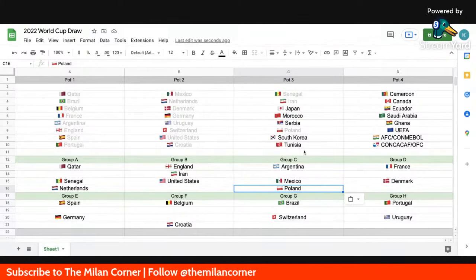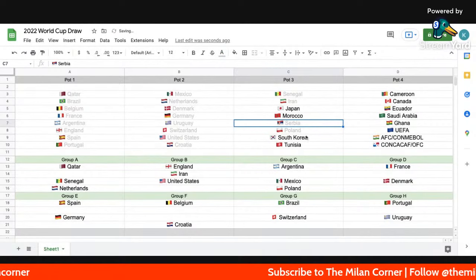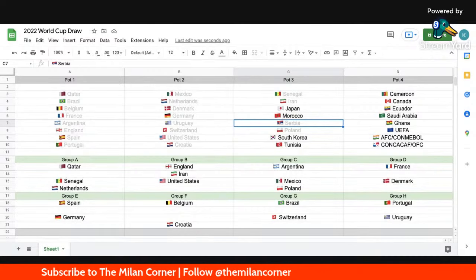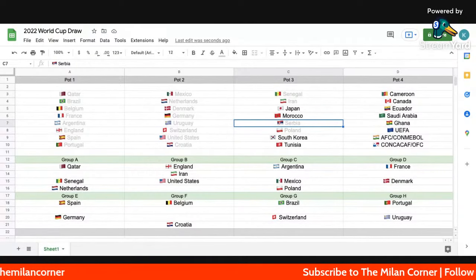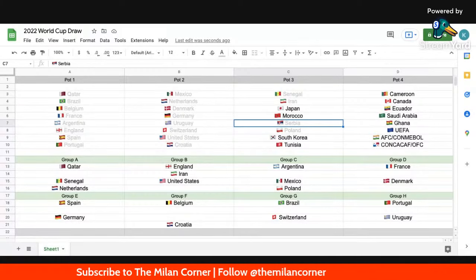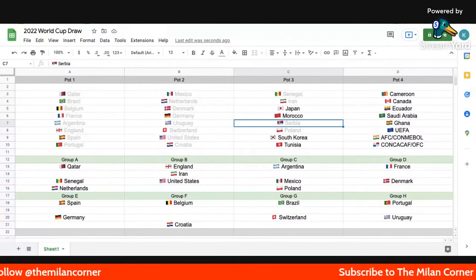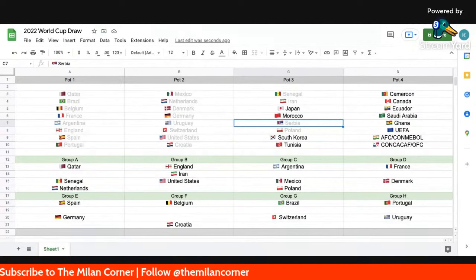Serbia. One more tricky side from this World Cup, in my opinion, is Serbia. Underrated. They were in the previous World Cup in 2018. They can't be in Group A because of Netherlands. They can't be in Group B because of England. They can't be in Group C because of Poland. They can't be in Group D because of France and Denmark. They can't be in Group E because of Spain and Germany. Not even F. Wait, where are they going to go? I don't get it. There are so many European teams. So they can only go in Group G, for some reason.